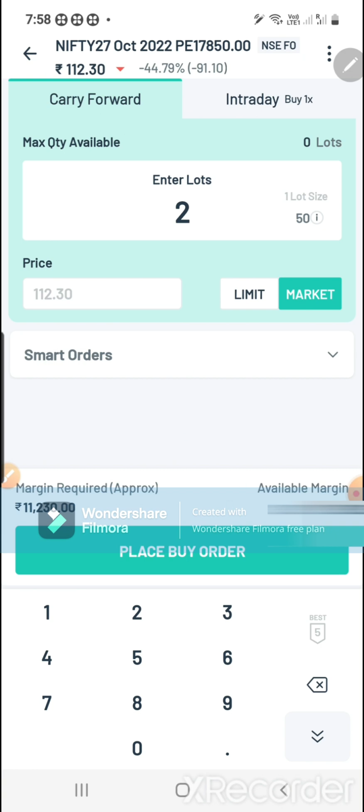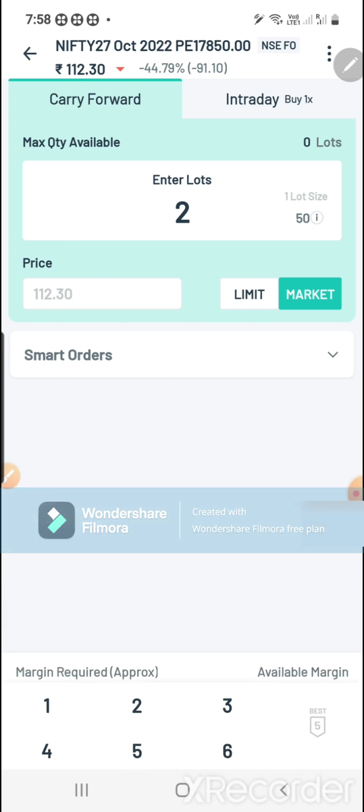But stocks I will show differently, that is in the watch list. When I come to the watch list, at that time I will show a lot of other details that are there in the stocks, so we'll share that in the second video.